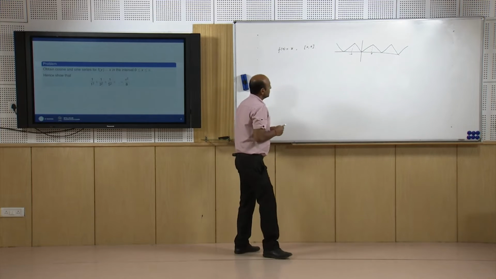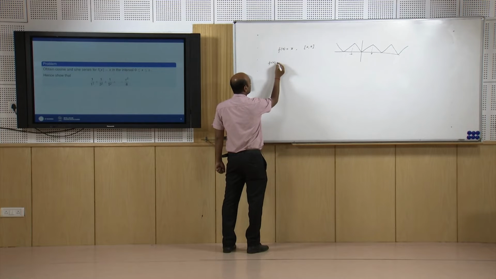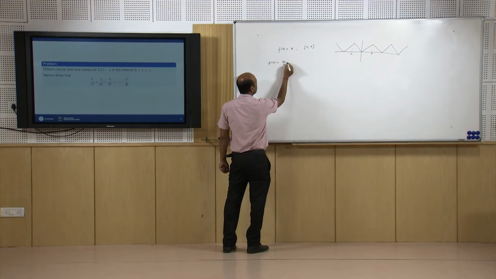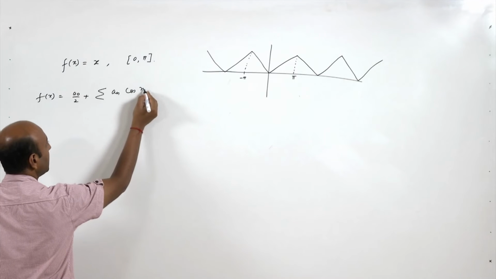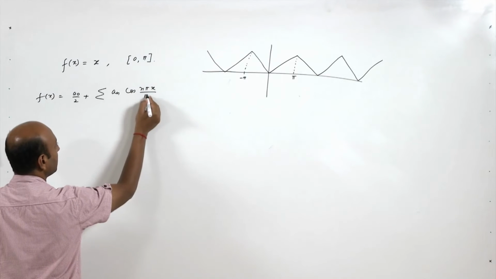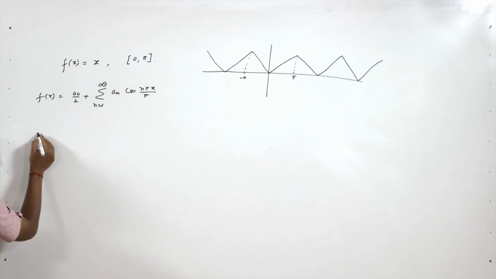How? f(x) will be nothing but a naught by 2 plus summation a n cos n pi x by pi, n varying from 1 to infinity. And what will be a naught now?